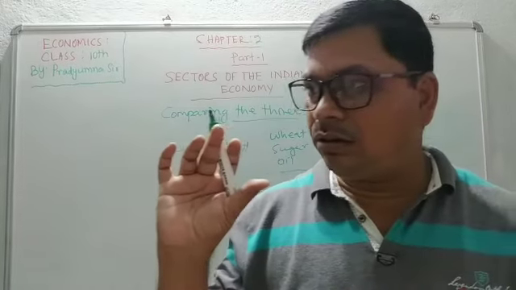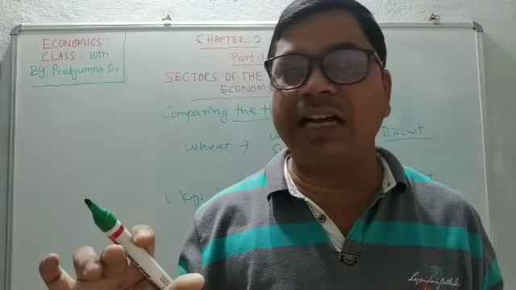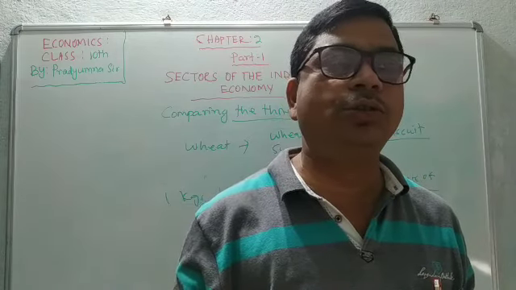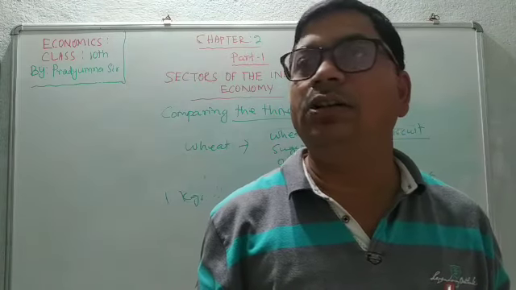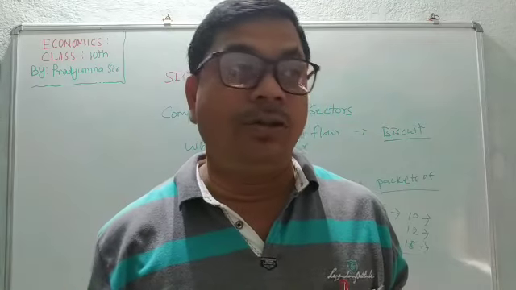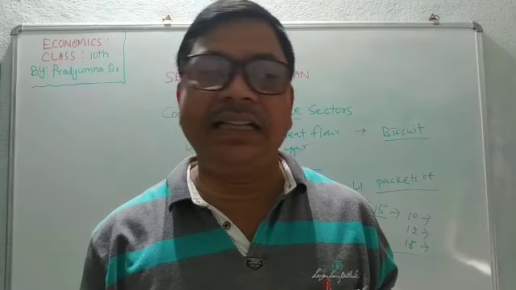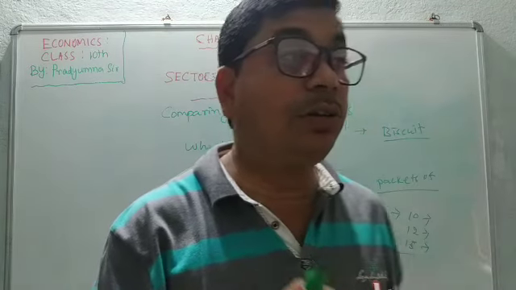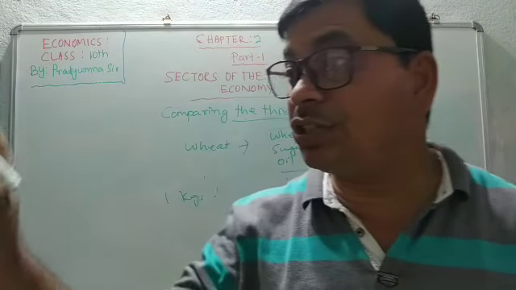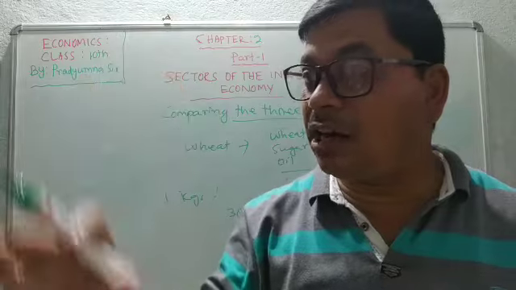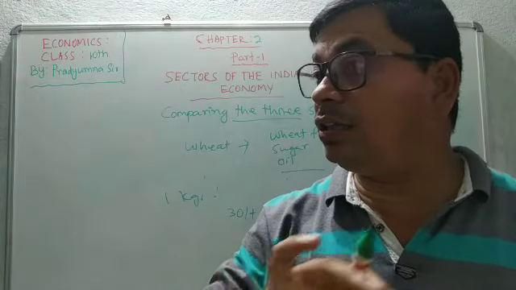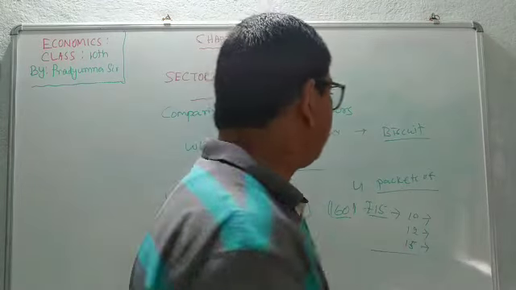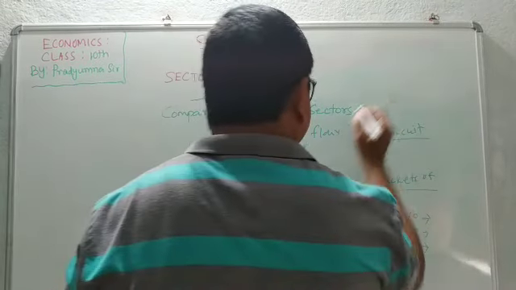We will collect the value of all the items of the primary goods and get the total amount of the primary sector. Like this, we will also collect the total amount of the secondary sector, and the total amount of the tertiary sector also. And by adding up the total amount of all the 3 sectors, we will get the GDP.